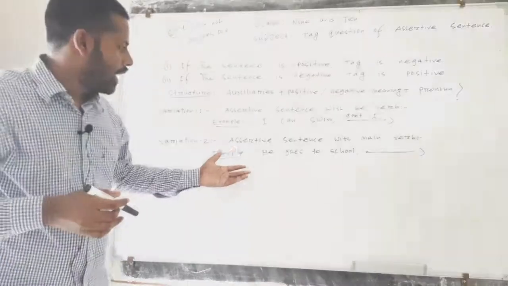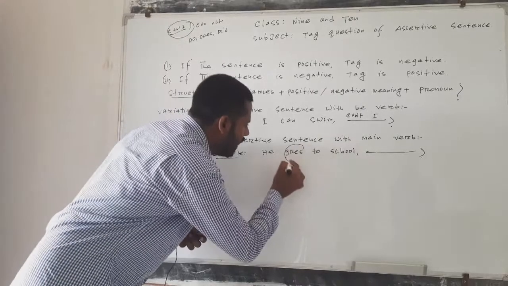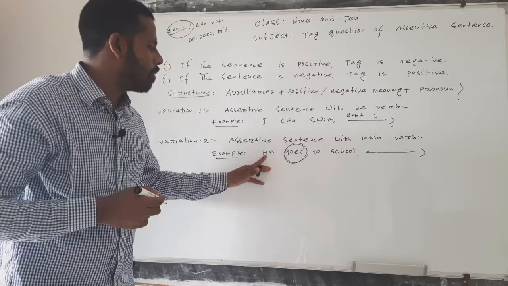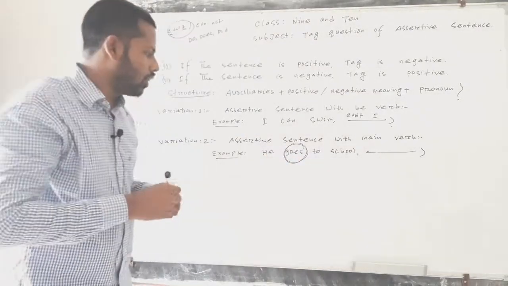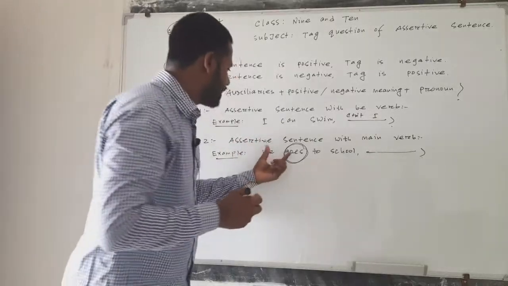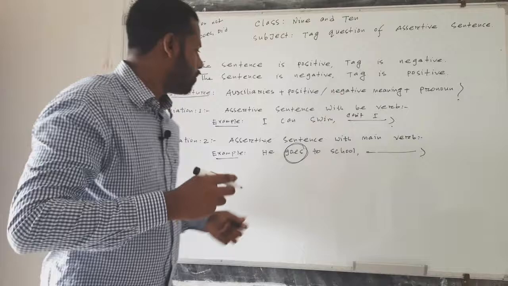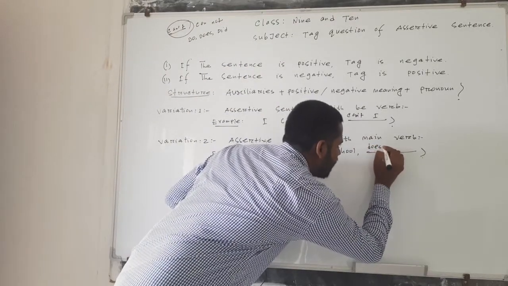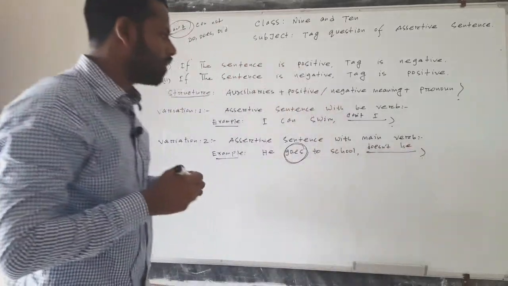Here I have put an example. He goes to school. Goes is a main verb. The subject is third person singular number, that's why es has been added there. So we need to put does. The sentence is in affirmative mode, so the answer will be in negative mode. So we need to put does, doesn't. The pronoun is he. Doesn't he.